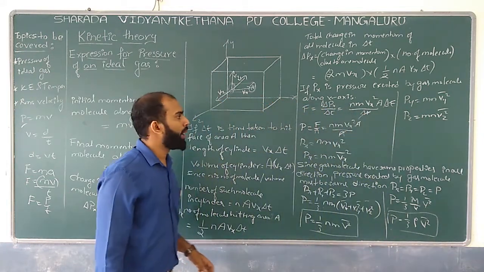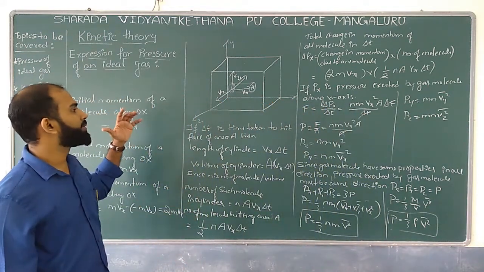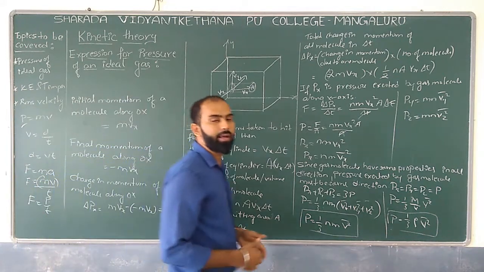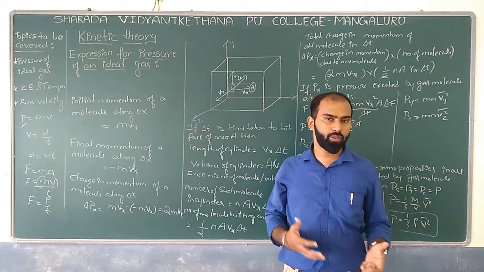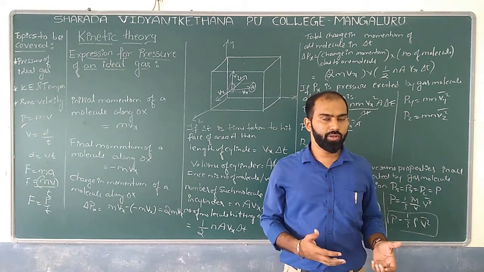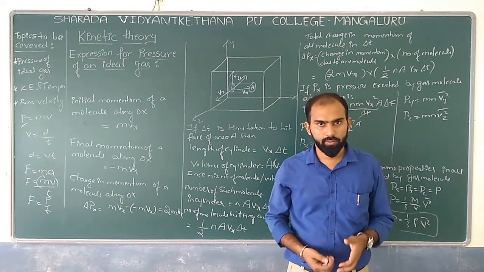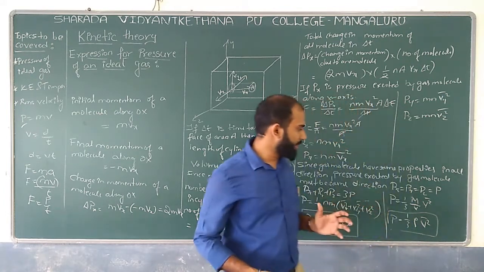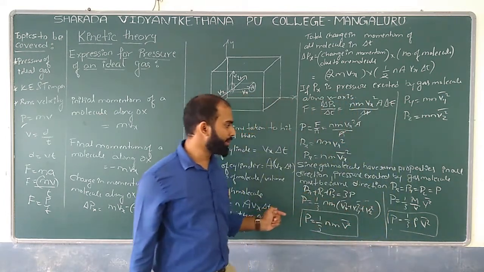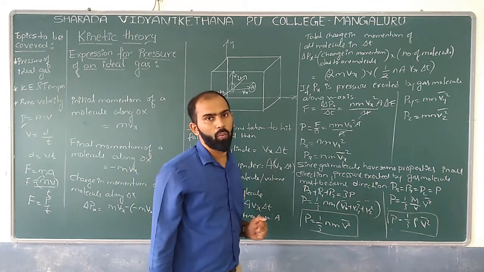Are you getting? Well, so this is all we have done so far, and next we are supposed to get the basic relation between the temperature with respect to the pressure as well as volume, kinetic energy as well as the temperature. We'll see the basic understanding by having this relation. Okay? Well.